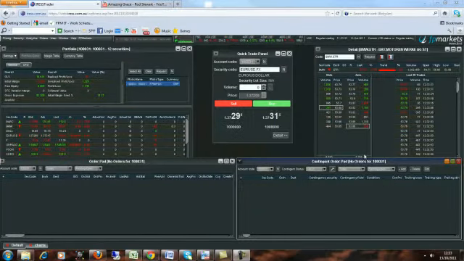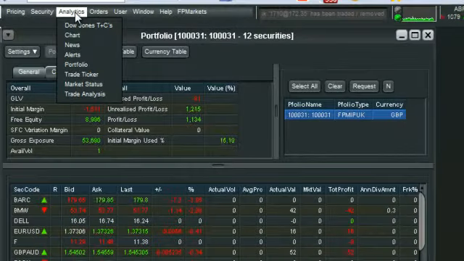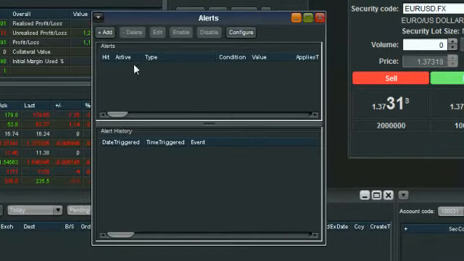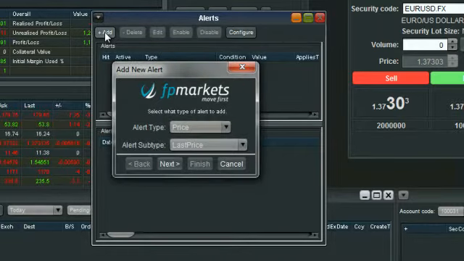The CFD platform has many tools that will aid you in your trading. I just want to take some time to walk through a few of these. Firstly would be alerts. If you head up to analytics, here we can set alerts to trigger to warn us of certain market events or even prices. We simply left click on add once the alerts box is generated.